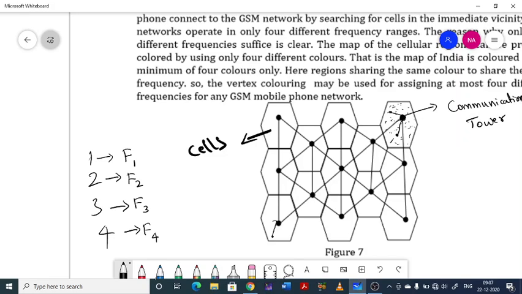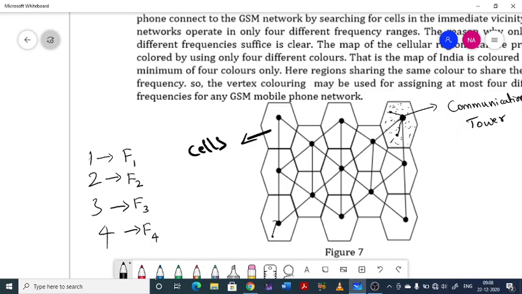By the 4 coloring theorem, the whole region can be properly colored with 4 colors, so by assigning a frequency to each color, we get at most 4 frequency ranges to cover this whole region. That's exactly where the 4 coloring theorem or graph coloring concept is used in GSM networks. So regions with the same color have to share the same frequency.